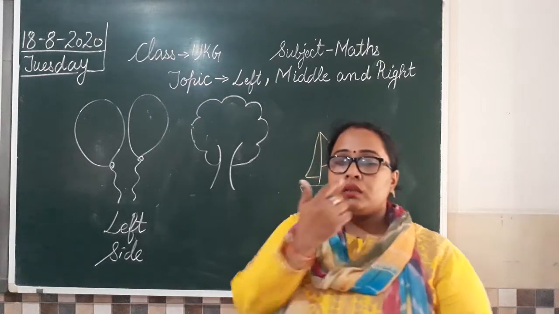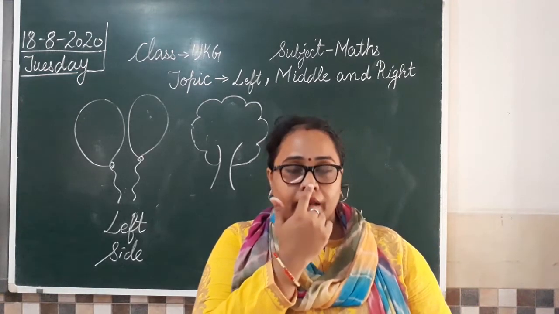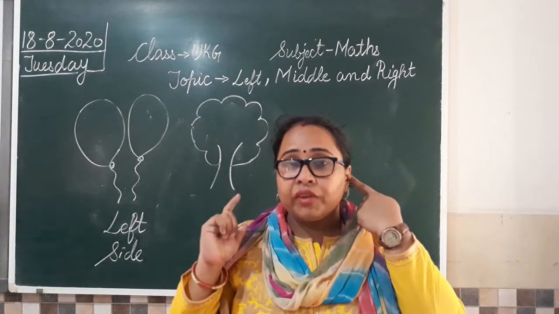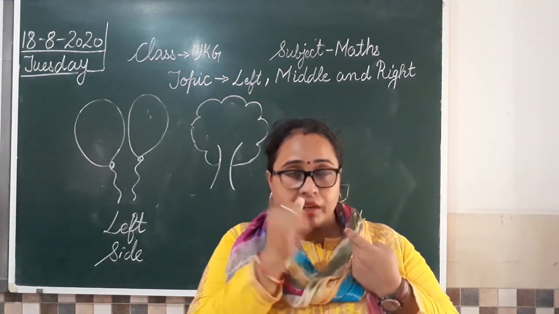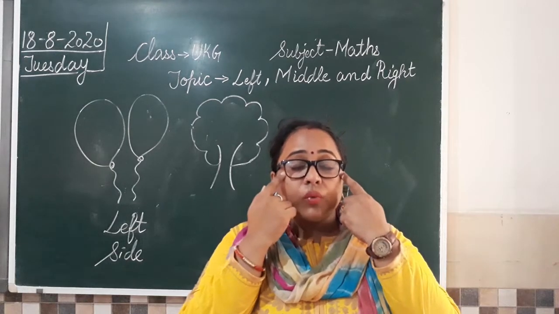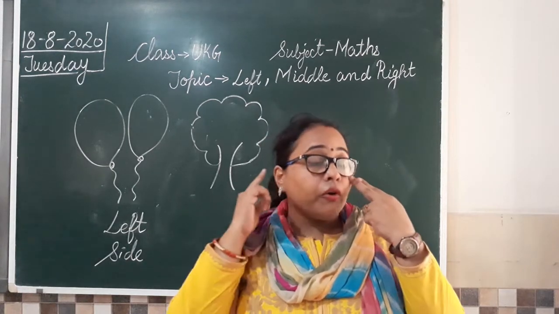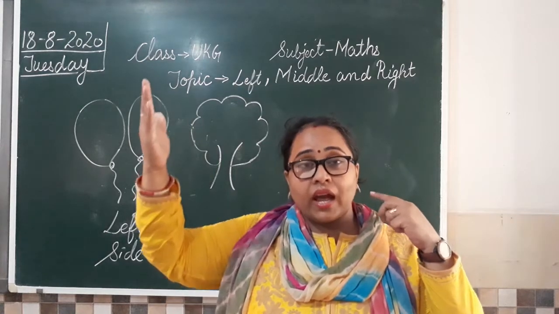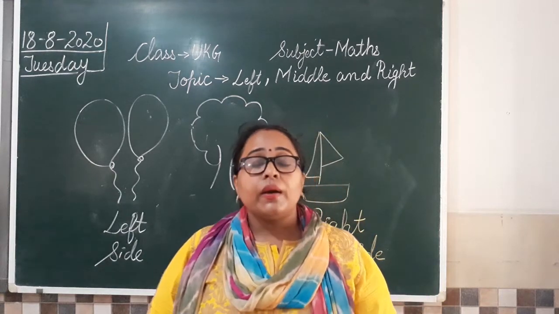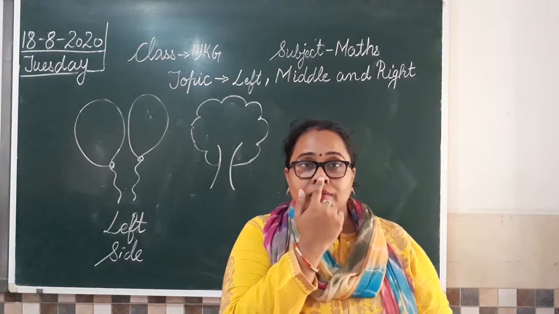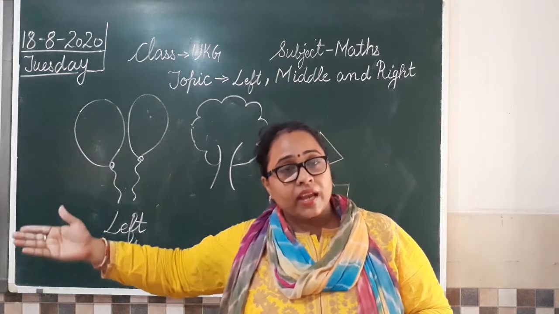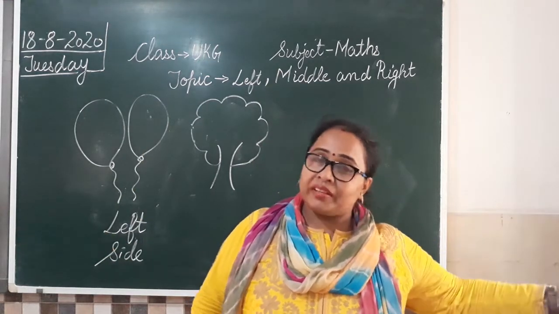So whenever we say nose, nose is in the middle, isn't it? Right eye and left eye, we have two eyes. Right ear, left ear. But nose is in the middle. We have only one nose and that is in the middle, isn't it? But we have two eyes, so we say right eye or left eye, right ear or left ear, right hand, left hand. Then we have right leg or left leg. It is like this, isn't it? But nose is in the middle. So middle means center, right means right hand side and left means left hand side.